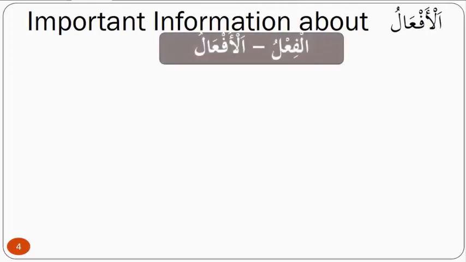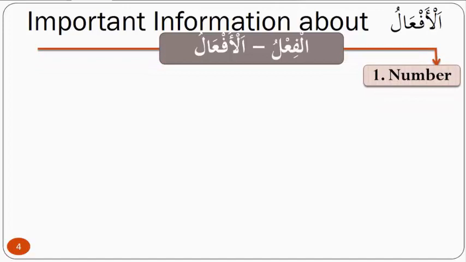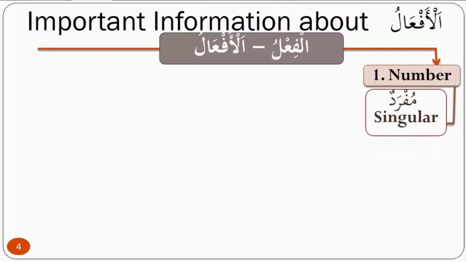Al-af'al is a plural for al-fi'lu. Remember we said one of the categories of kalam is al-fi'lu, inshallah, and its plural is al-af'al. Now, like the ism, we are discussing four categories. The first category is in relation to number, like the ism, and it carries the same categories.